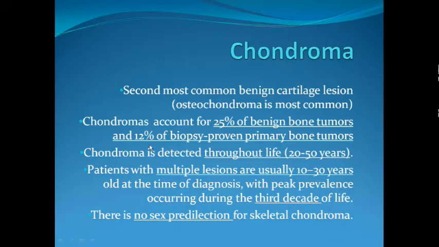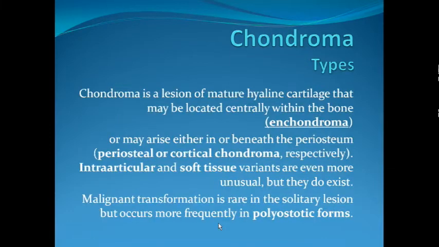They comprise about 12% of biopsy proven primary bone tumors, because not all chondromas need treatment or biopsy. It can be detected throughout life, in the third, fourth and fifth decades of life. But those with multiple lesions are usually younger, in the second or third decades of life, because they present with symptoms earlier because of the multiple tumors. There is no sex predilection, so it's equally common among males and females. Depending on the lesion, it can be an enchondroma, a periosteal chondroma, a cortical chondroma, or an intra-articular or soft tissue chondroma.